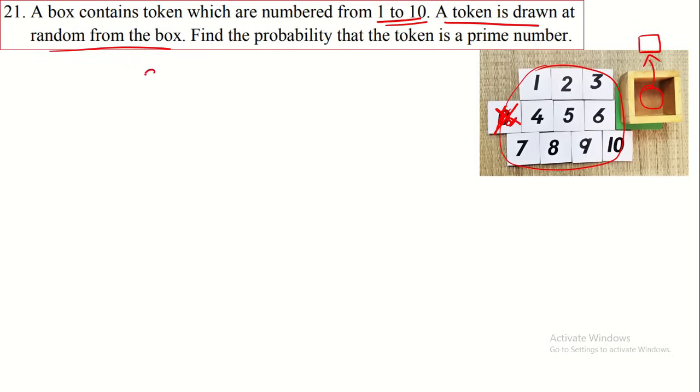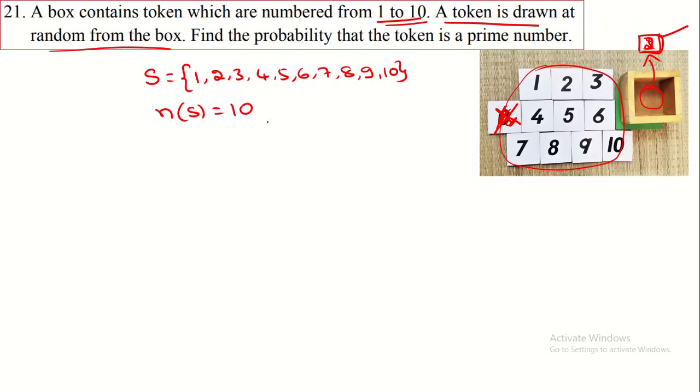For that experiment we have to write the sample space. That is, what numbers can we get on this card? It may be 1 or 2 or 3. So we write 1, 2, 3, 4, 5, 6, 7, 8, 9, 10. There are 10 possibilities for taking a card. Any number from 1 to 10 may come. So we write S is equal to 1 to 10, and n of S is equal to 10.